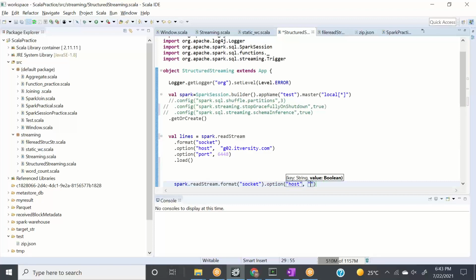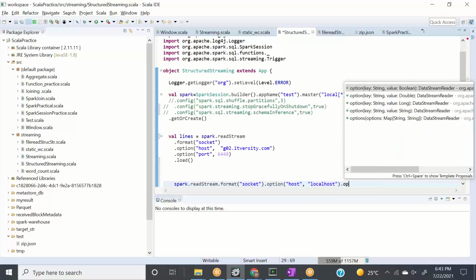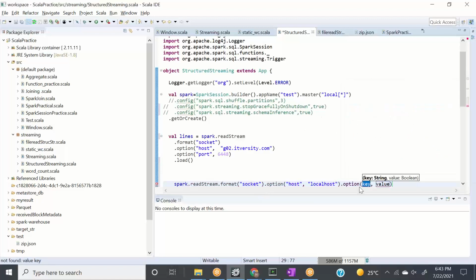So let's say host name is whatever, right? I wrote it down, but let's say your host name is localhost, and then you say dot option. Again, you need to give the path because you are using socket operation here. So you'll say option, and you'll say port, and then you will say port, let's say anything, 55545, whatever.